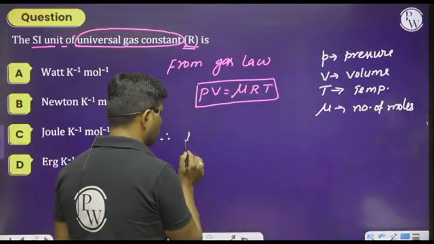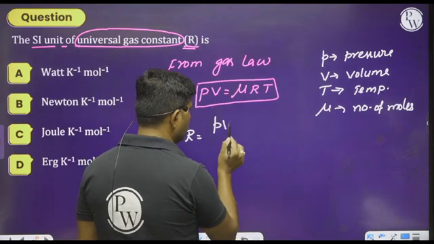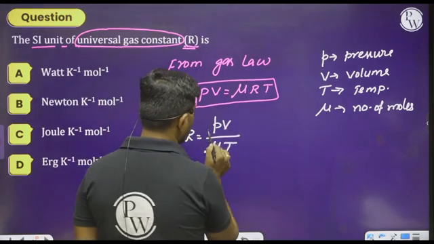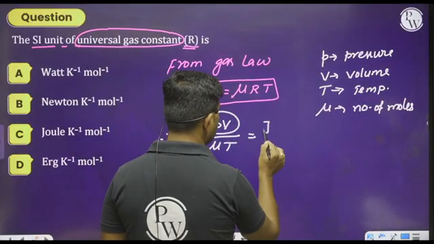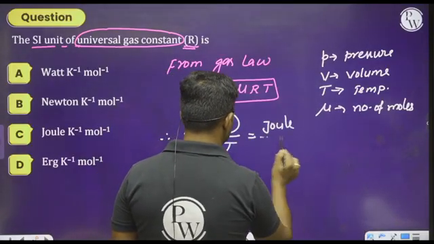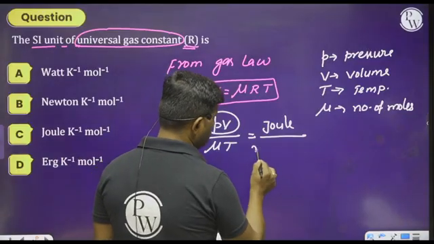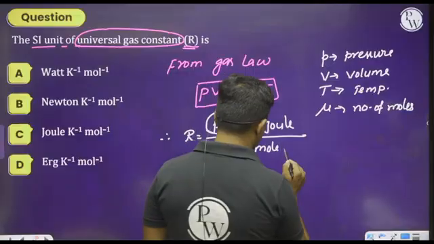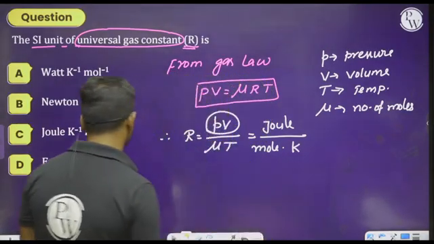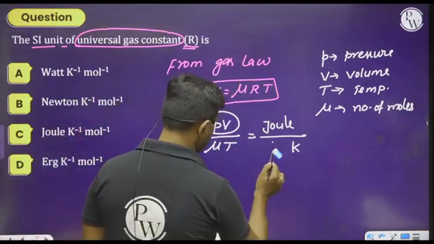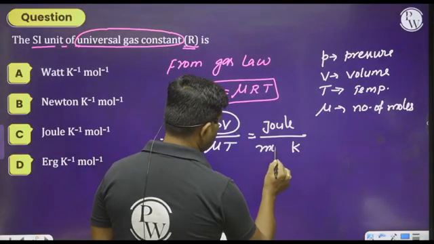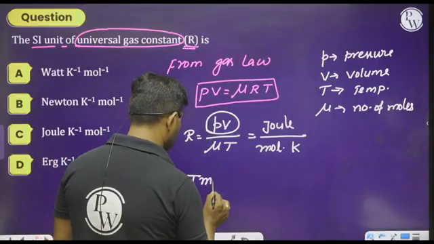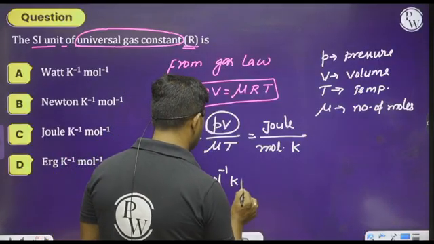Therefore, R can be written as P into V divided by mu capital T. So P into V is measured in the unit of joule, mole is the unit used to measure mu, and Kelvin. Therefore, capital R will have the unit joule per mole per Kelvin.